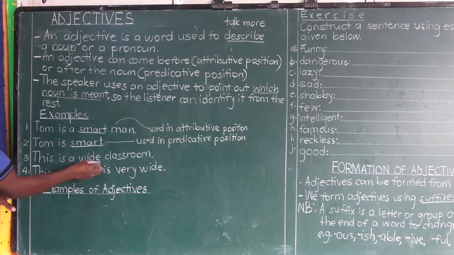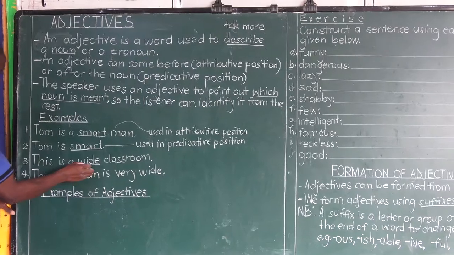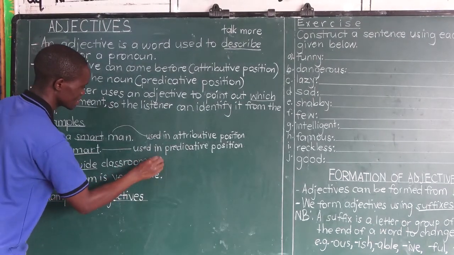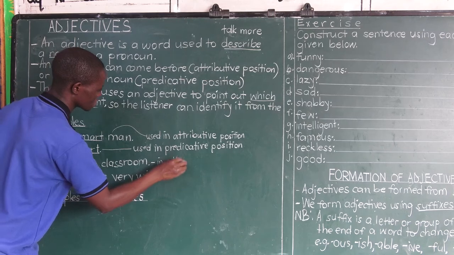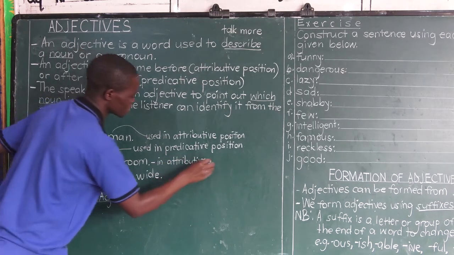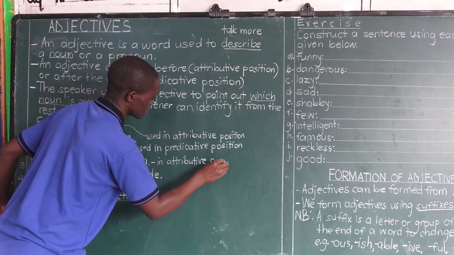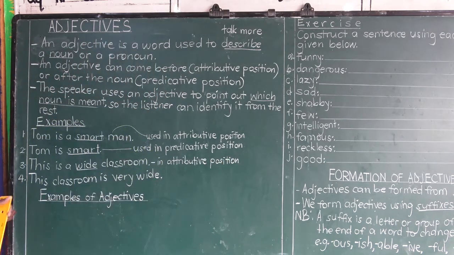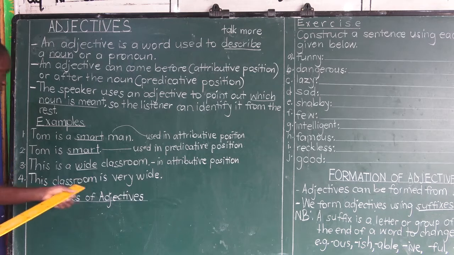Let's see. It is coming before the noun, just like example 2, meaning it has been used in attributive position. Attributive position of an adjective is that position where the adjective appears before the noun it describes.